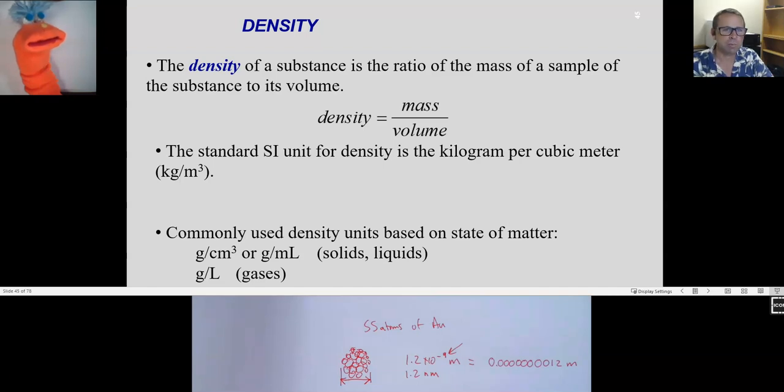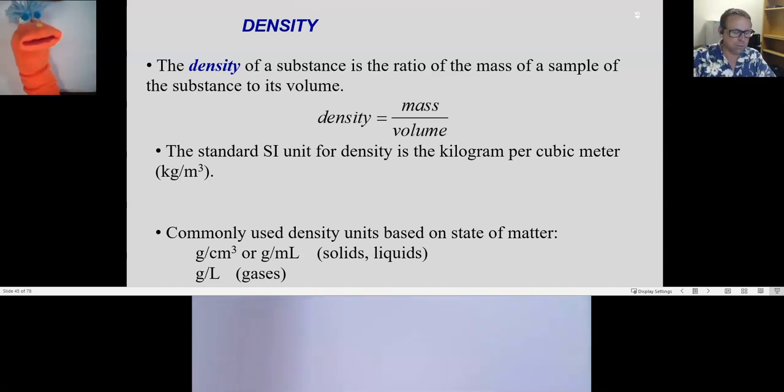All right, now let's have a conversation about density. Density is an intensive property that relates the mass of a given substance to its volume. Density is the mass over the volume of a given substance. So the SI units for this are kilograms per meter cubed, but you'll see us use a lot in class this form of expressing density, grams per milliliter, and that's usually for solid materials or liquids, and grams per liter when we're expressing the density for gases.